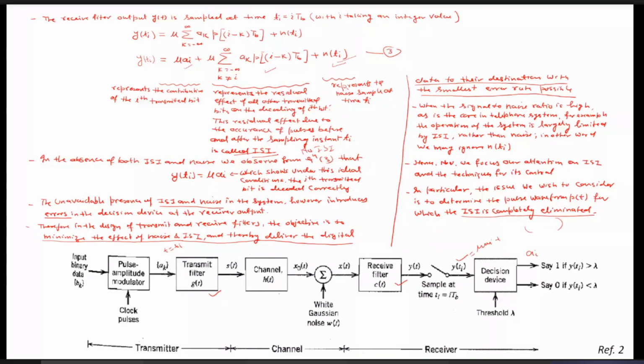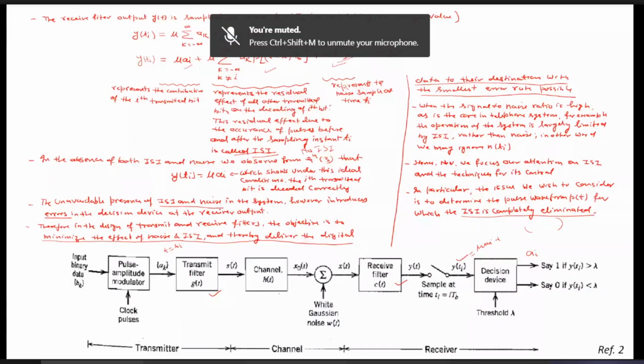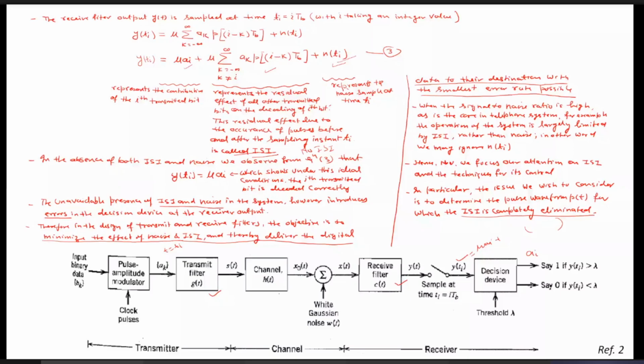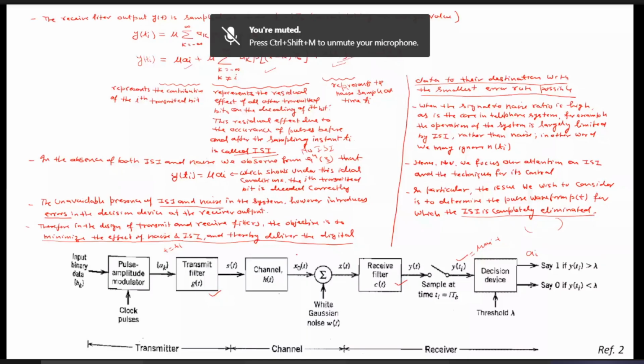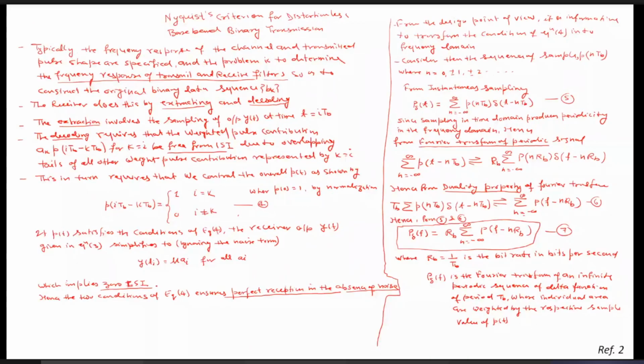That is in fact called the Nyquist criteria for distortionless transmission. Distortionless transmission in the sense that there is no presence of ISI. If there is no ISI, then what will be the condition of that PT which can cause distortionless baseband binary transmission? That is called the Nyquist criteria. So we are going to study the Nyquist criteria for distortionless baseband transmission.